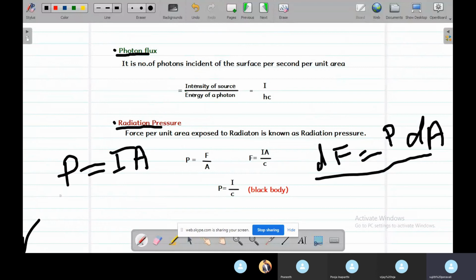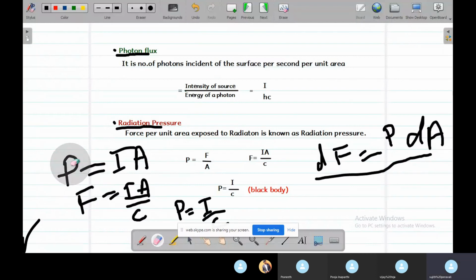So the force exerted will be equal to IA by c. Therefore, substituting this in F by A, we get radiation pressure equal to I by c.